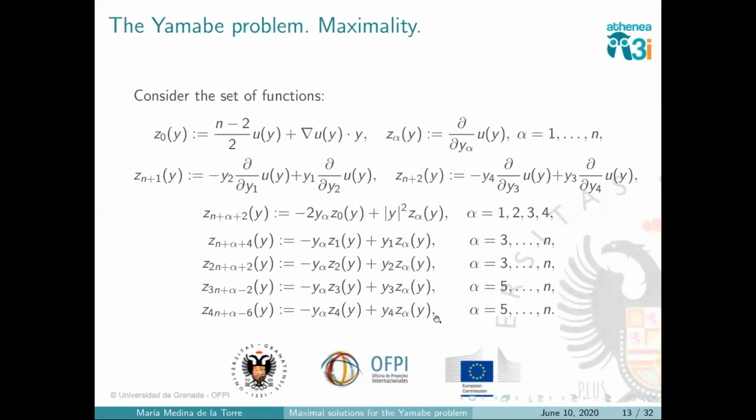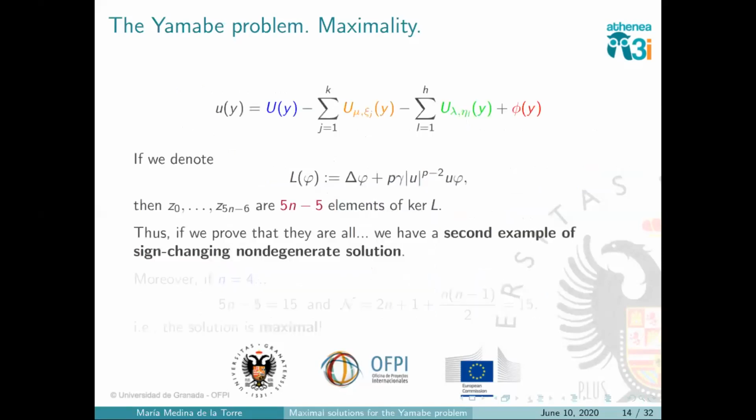That is, we have changed, let's say, the radiality. If one thinks of the radial solution, what we did was to break this radiality in the 1-2 plane, setting these bubbles, and then in the 3-4 plane, setting these other bubbles. And we see that doing this introduces these new functions here. And why is this interesting?